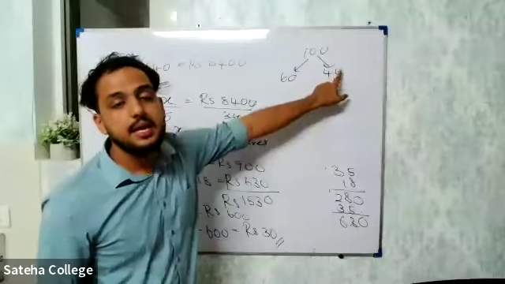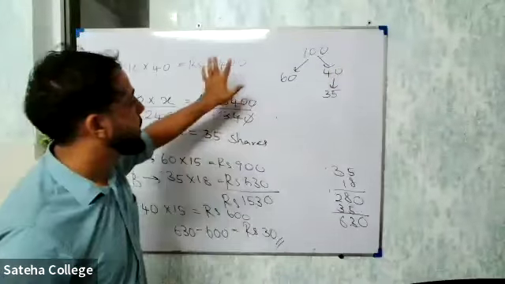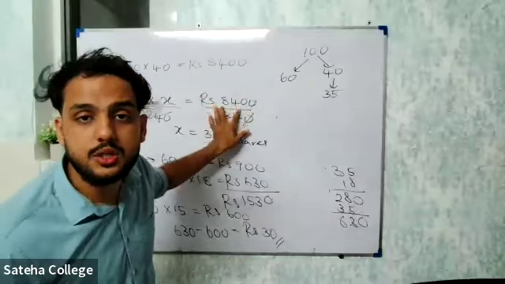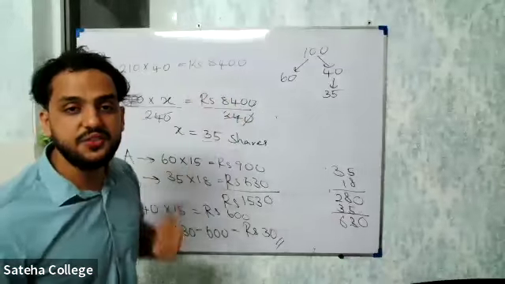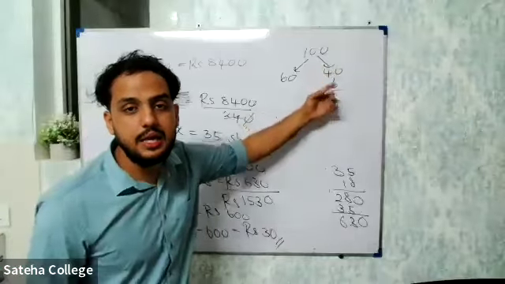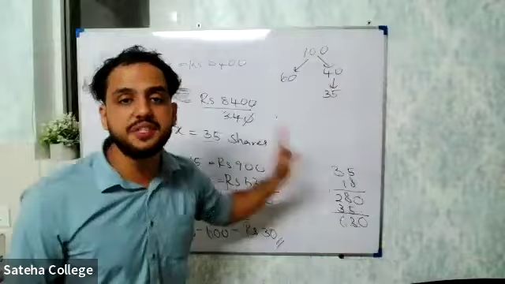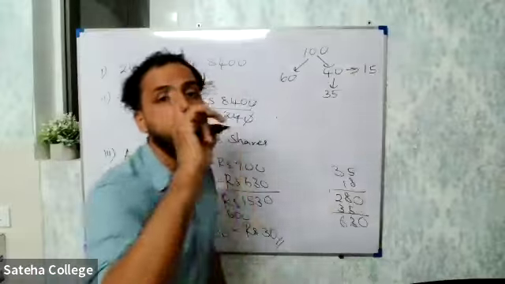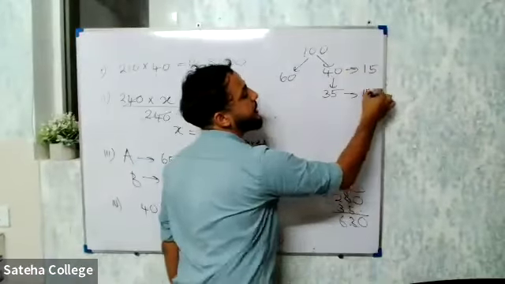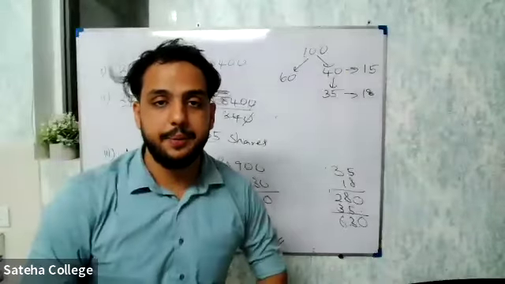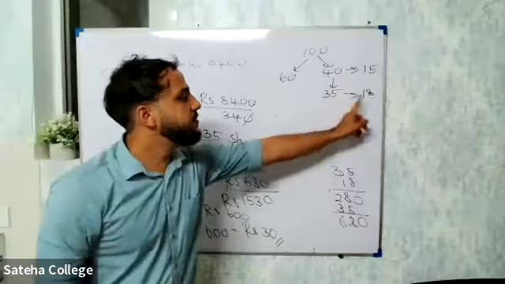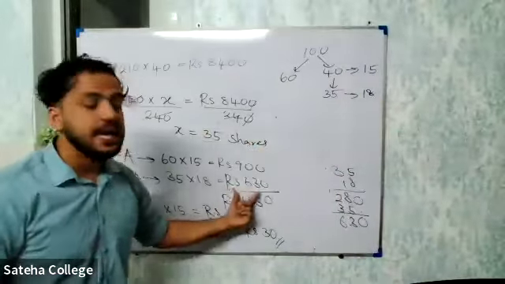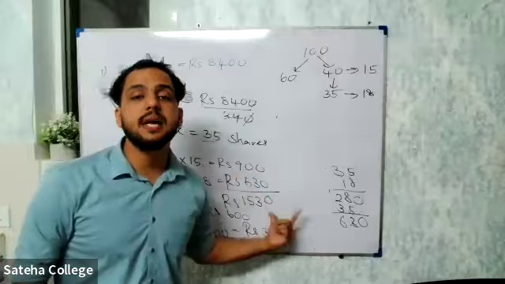Now what happened? He sold 40 shares. He got 8,400. The same 8,400 he used in another company and bought 35 shares. He sold the 40, bought 35 shares in another company. This company paid 15 rupees for one share, whereas this company paid 18 rupees for one share. So now we calculated, if this company is paying 18 rupees for one share, and he has 35 shares, he will get a dividend of 630.